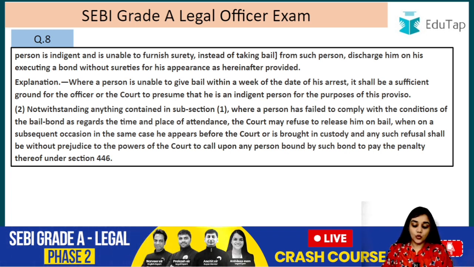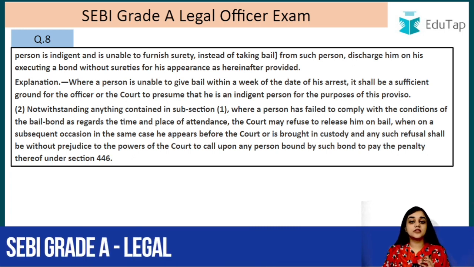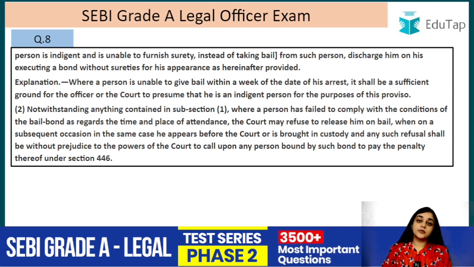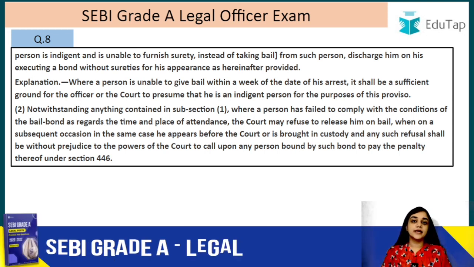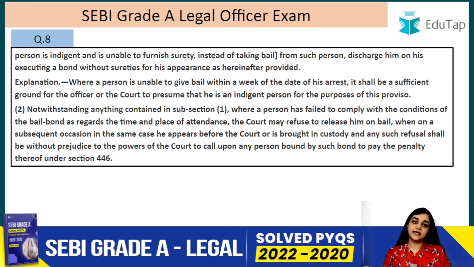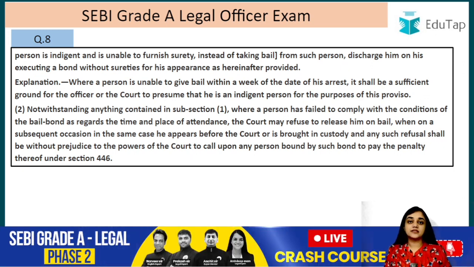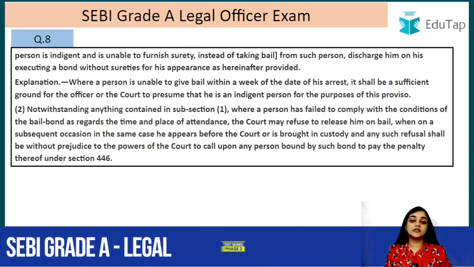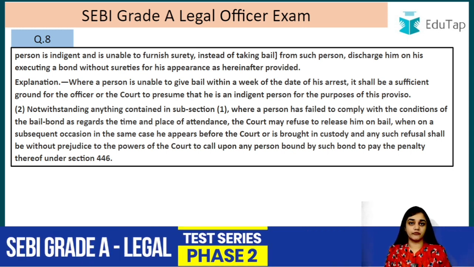So this is the only ground that has been mentioned here, that is the non-appearance. Non-appearance is the only ground mentioned here for cancelling the bail, right? So if a person does not appear when he is required to, in that case his bail can be cancelled, right? And the Supreme Court has time and again stressed that the conditions of bail should not be such that they lead to rejection of bail, right? So I hope you are clear with this section also.